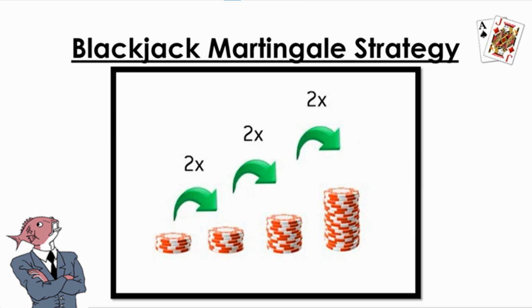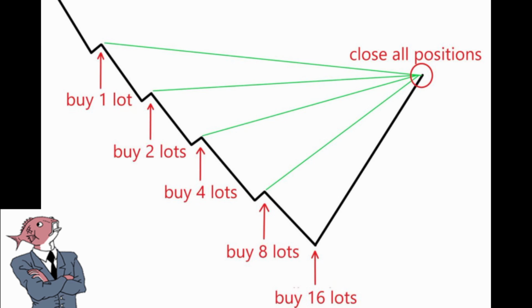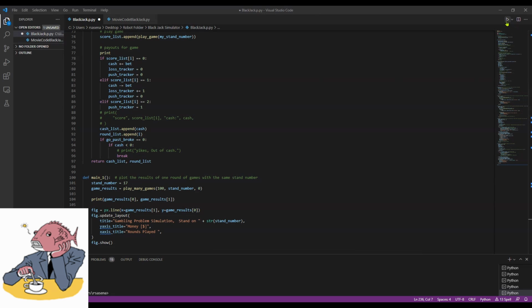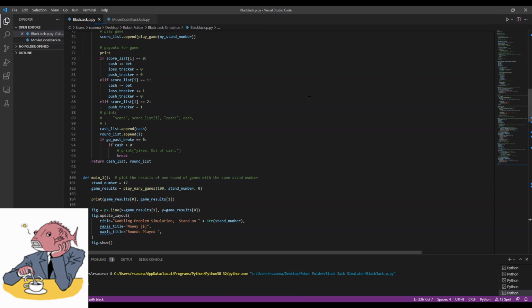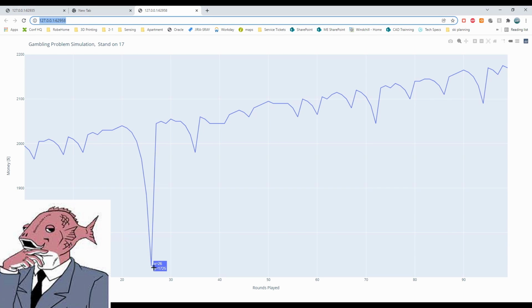So the way that we plan on beating the house is using the Martingale betting strategy. Essentially, every time you lose, you double your bet, so when you win, you jump right back up to where you were before you started the losing streak. The only catch is that technically there's no limit to how long that losing streak can go. No one has infinite money. Each time you lose, your bet gets twice as big, so you can imagine how these bets get quite large quite fast. So with this program, we hope to understand our risk and also optimize our strategy, particularly the stand number, in order to make sure we reduce the amount of losing streaks we have.